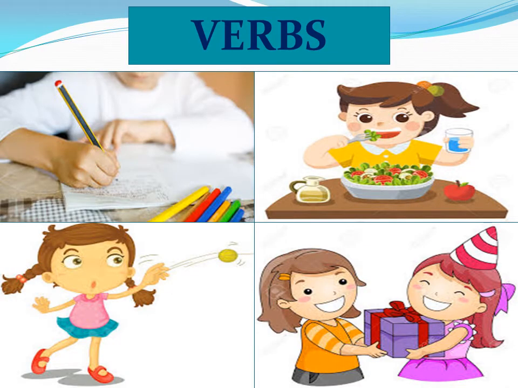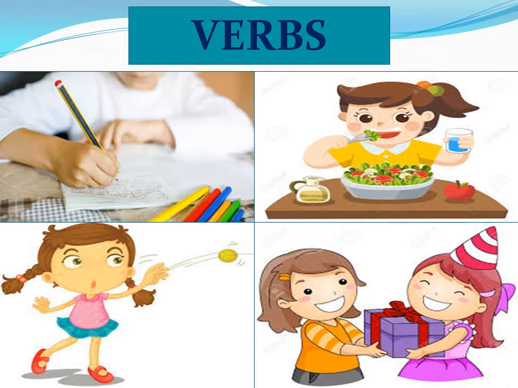This is another kind of parts of speech. What is it? Verbs. So let us revise and recap what are verbs. Now if you look at the first picture, the boy is writing something. So he is doing some action or some work. And next picture, the girl is eating. The next picture, she is throwing the ball. And the next picture, the girl is giving a gift to her friend.